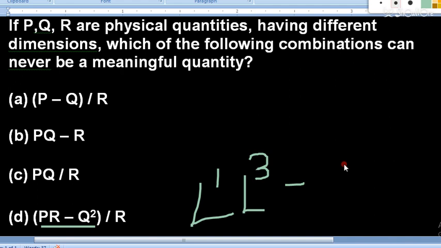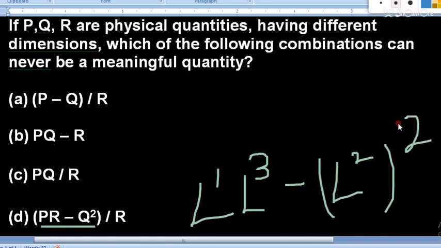This is again meaningful. In the version with squares, it gives L raised to the power 4 minus L raised to the power 4, which can be meaningful. Divided by R, anything can be; we can reduce this denominator. Firstly we have to check the subtraction and addition case.